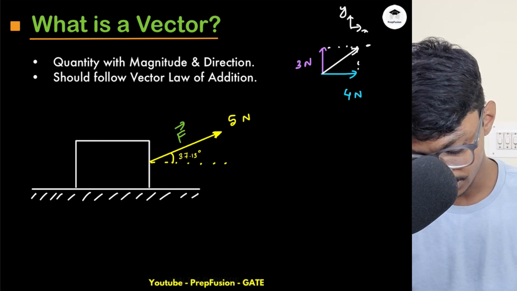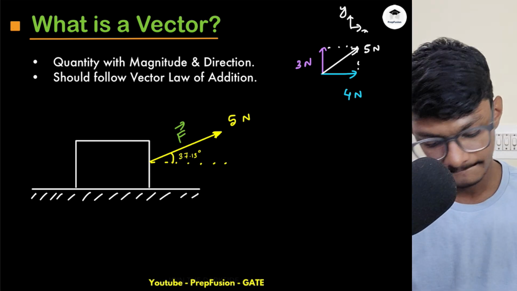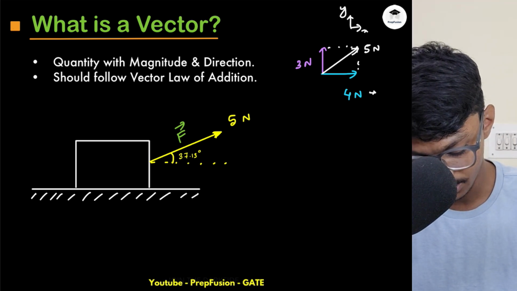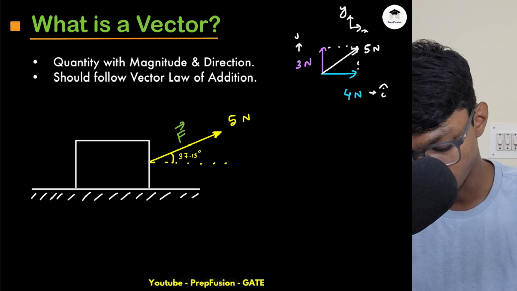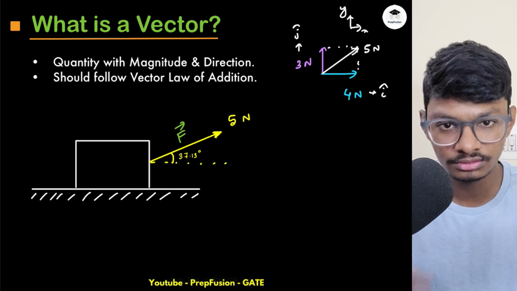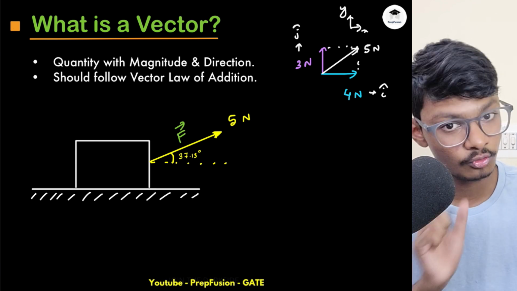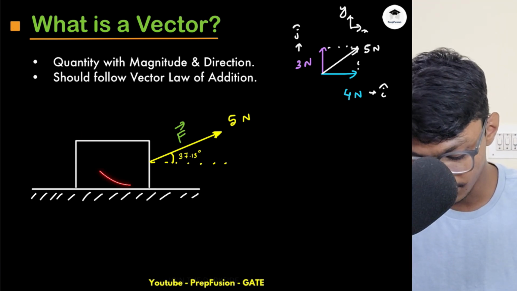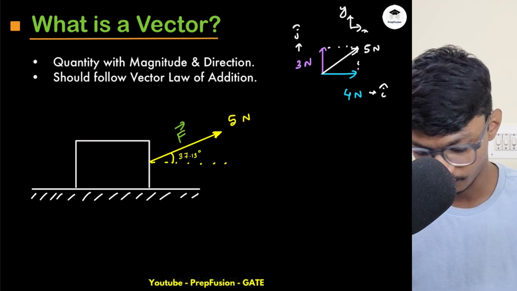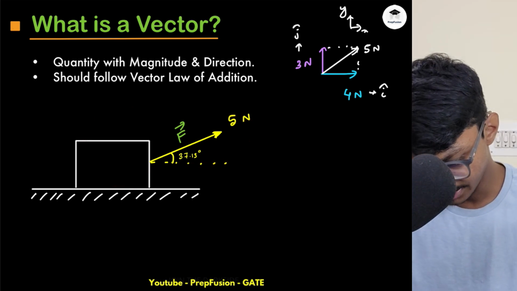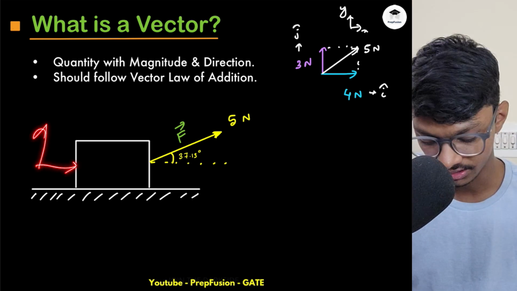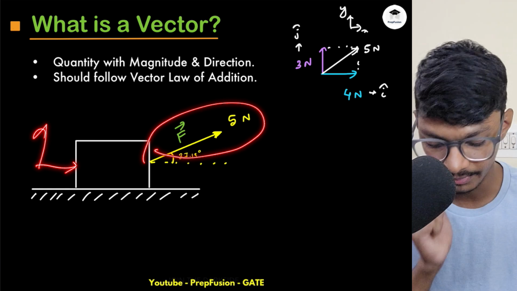So this overall thing is 5 Newton if you do the vector addition, because this is in the i cap direction and this is in the j cap direction. If you don't understand this, don't worry, and for the people who already know, they can take the analogy from this. Force is a vector quantity, if you have studied physics, you know. That is exactly what is happening to this block. If I apply a force of 4 Newton in the x direction and 3 Newton in the y direction, overall the force vector can be written as this.